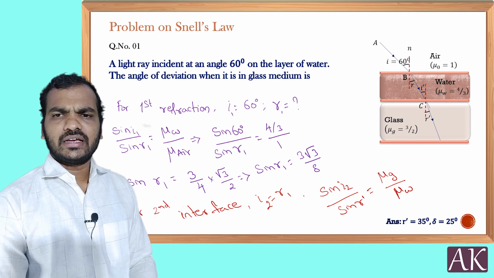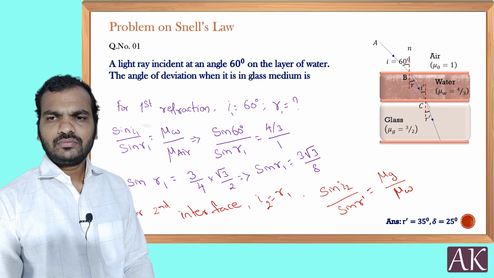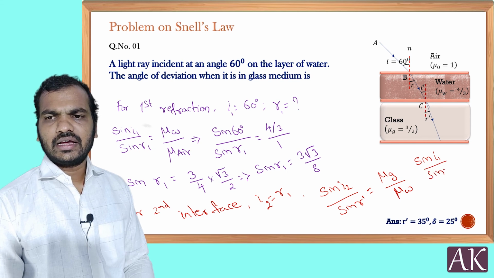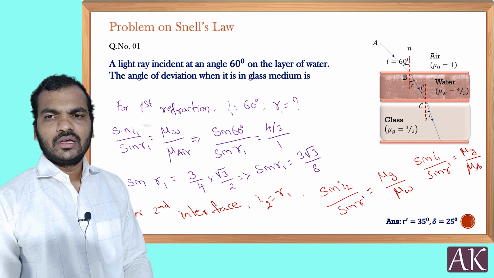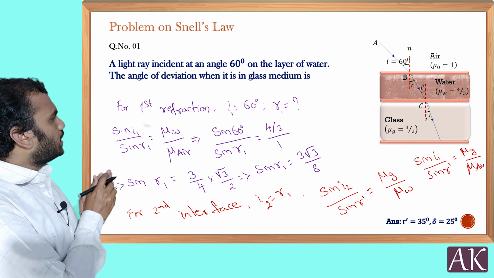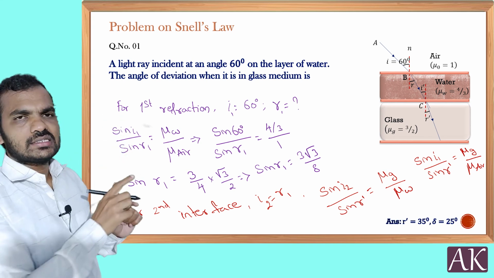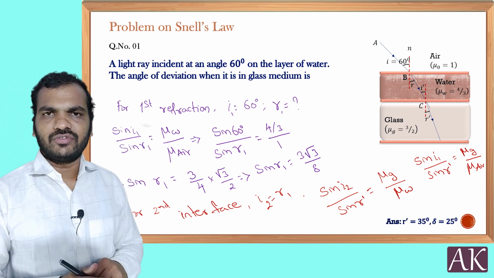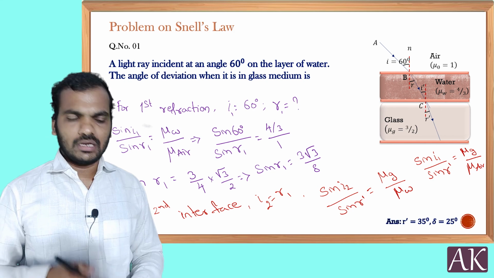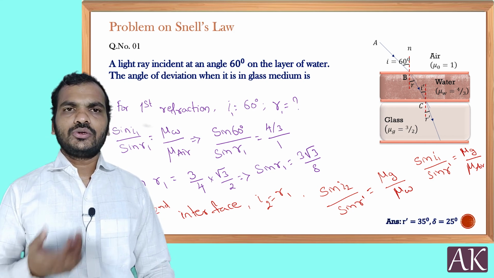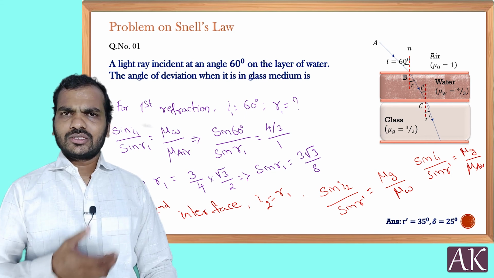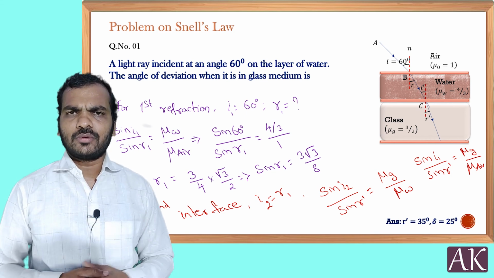Otherwise, directly you take sin i1 by sin r dash, which is equal to mu of glass by mu of air. Directly Snell's law you can apply for air to glass. You can ignore the medium which is in between. This is what I told you in the last topic, right? Like this you can use Snell's law to find solutions for such problems. This is the idea of solving problems on this concept.